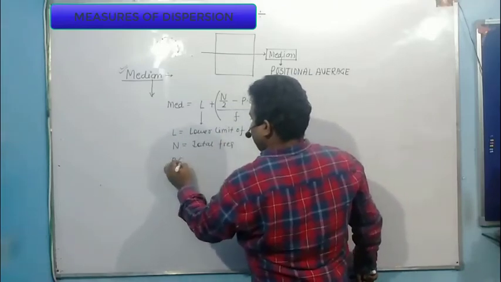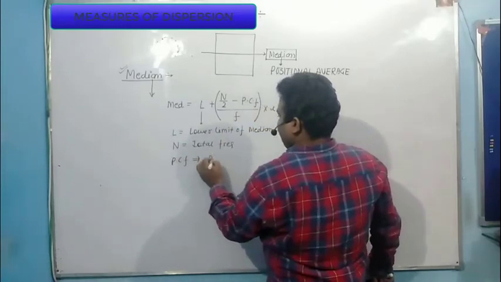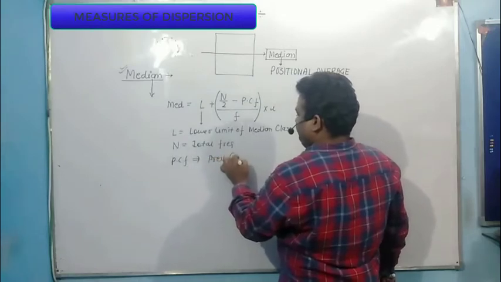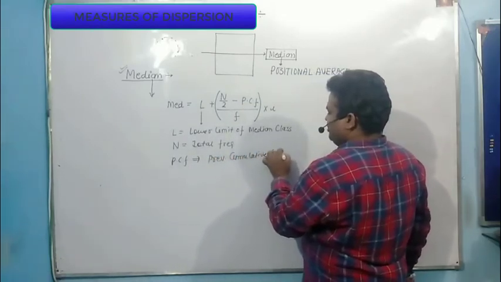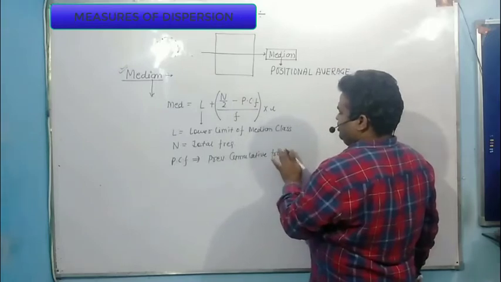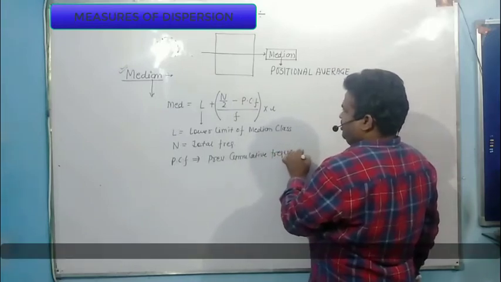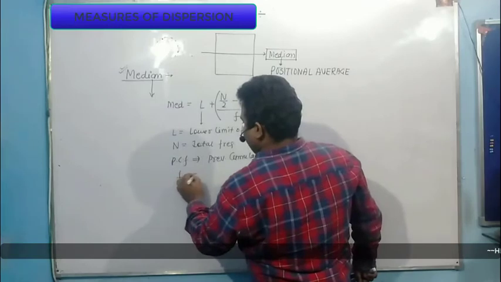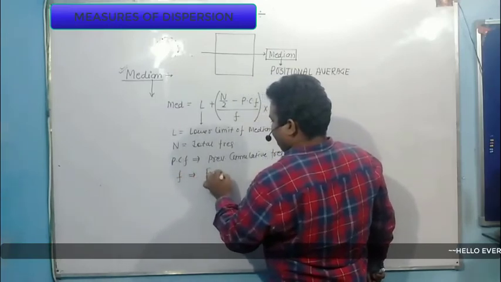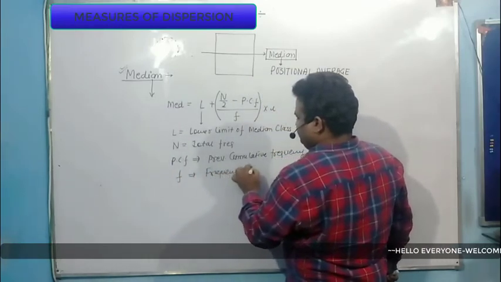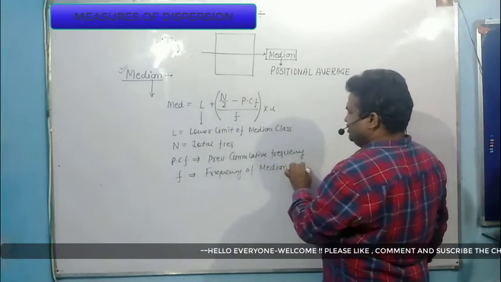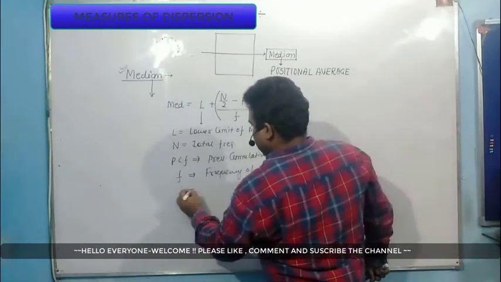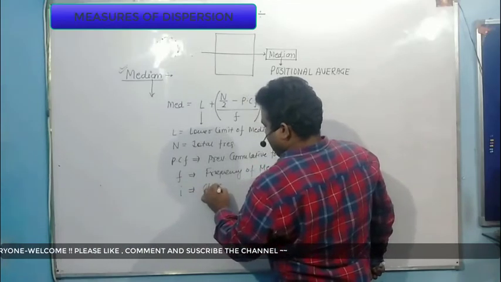What is PCF? PCF is previous cumulative frequency. What is F? F is the frequency of median class, and this I is class interval, class range.